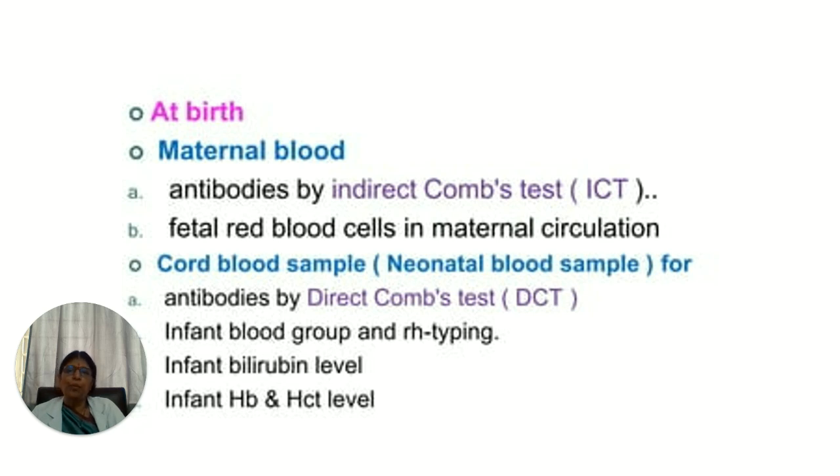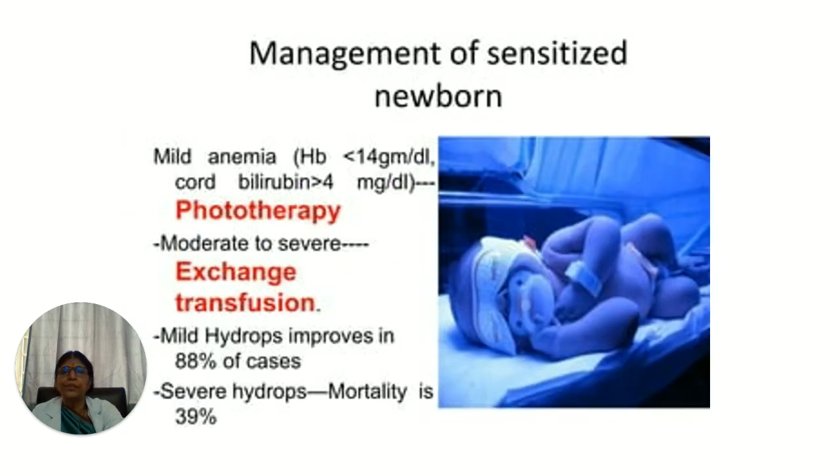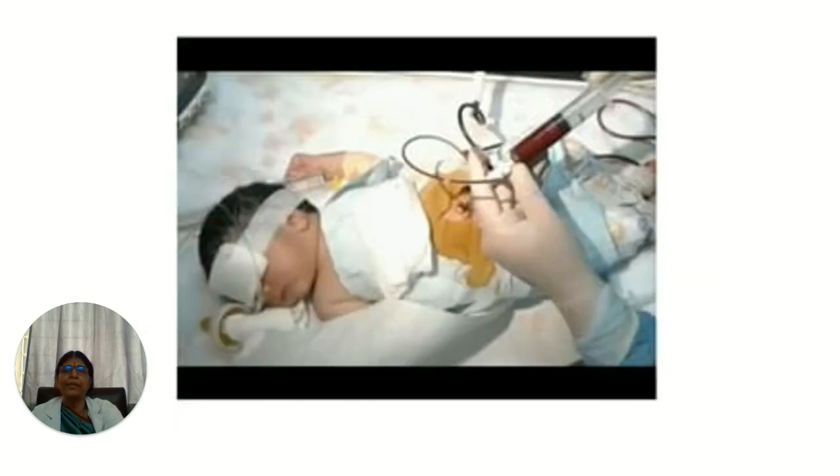So you need to have 4 bottles ready whenever you are delivering, either by cesarean section or by a normal vaginal delivery. These are the 4 tests. And we should remember that for the mother, it is always the indirect Coombs, and for the fetus, it is always the direct Coombs test which is done. Then suppose the newborn baby is sensitized, if there is only a mild anemia, that is hemoglobin less than 14, you subject the baby to phototherapy, or if moderate to severe, it is exchange transfusion. Mild hydrops will improve in most of the cases, but severe hydrops usually has a mortality of 39 to 40%. Okay? This is the baby receiving a blood transfusion here.